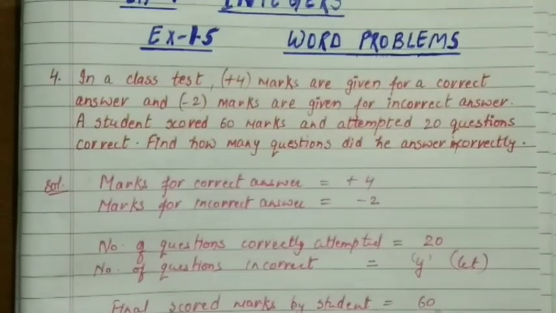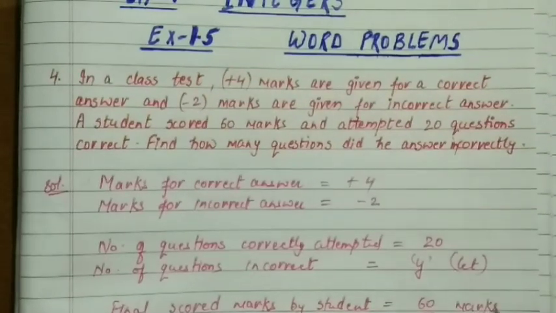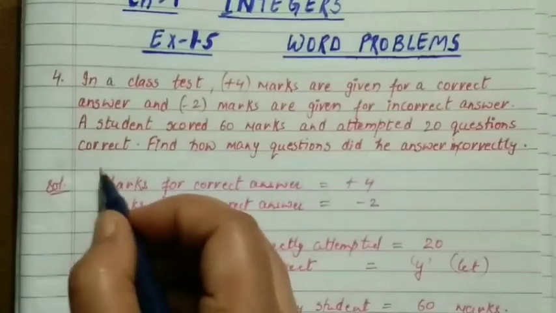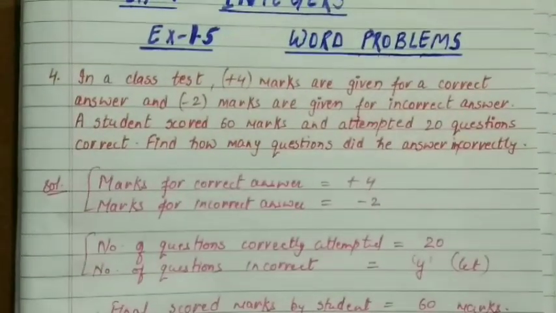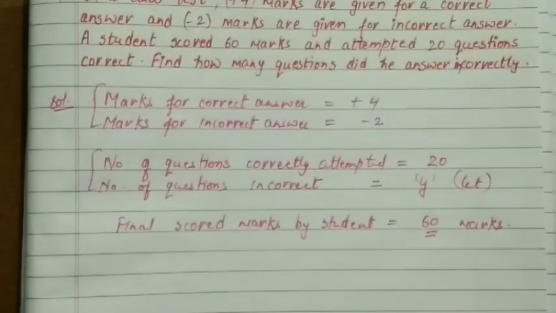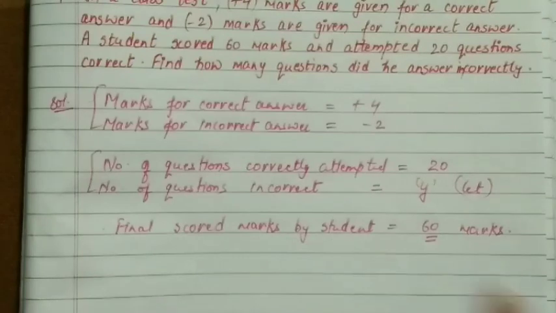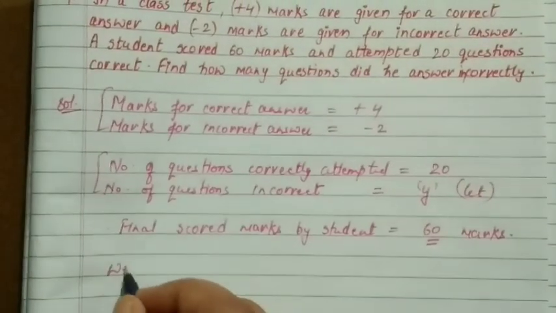How much they have given it? 60 marks. Okay, so we have written this bunch of information. All this information we have written here in our own statement. Now after gathering all this information, what can we write?